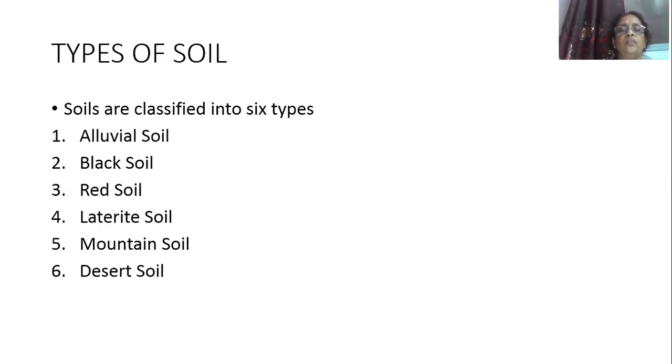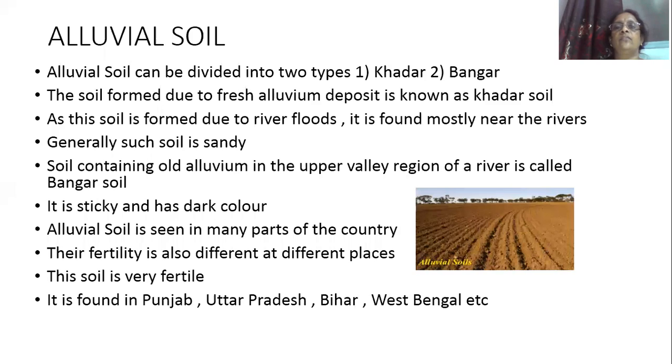So how many types of soils are there? 6 types of soil. Which are they? Alluvial soil, black soil, red soil, laterite soil, mountain soil and desert soil. First one is alluvial soil. Alluvial soil can be divided into 2 types. That is khadar and bangar.